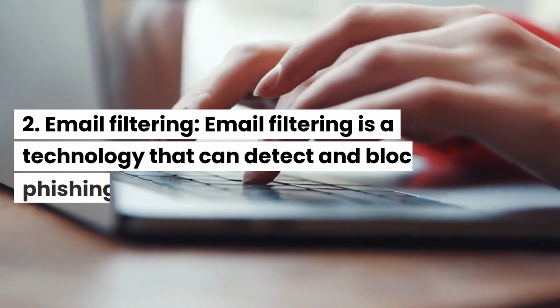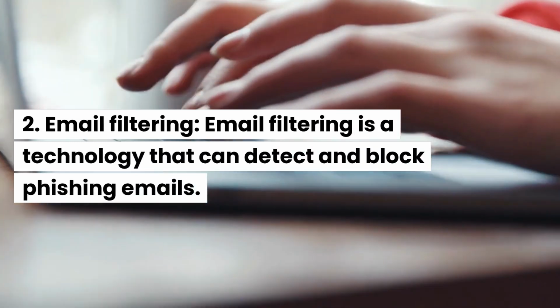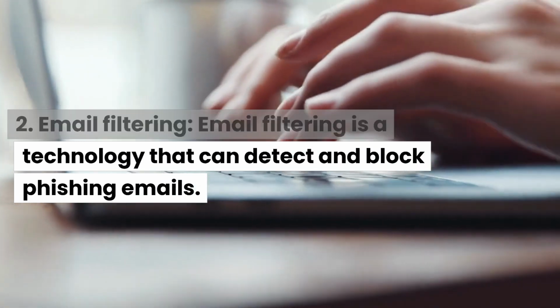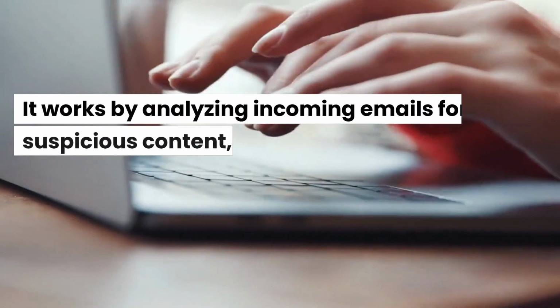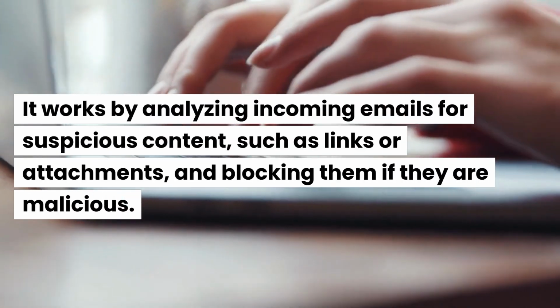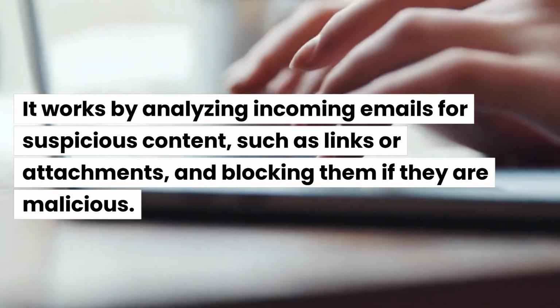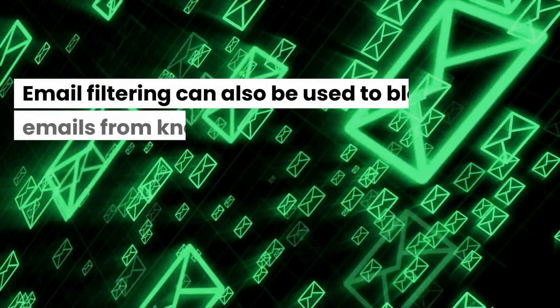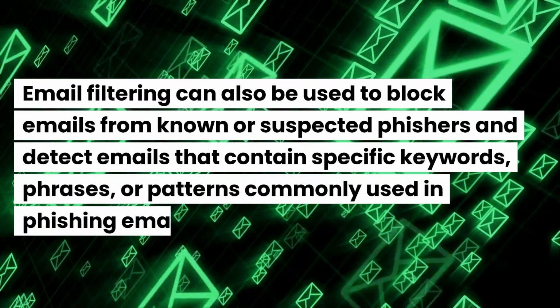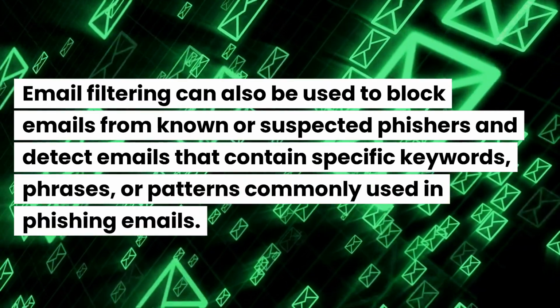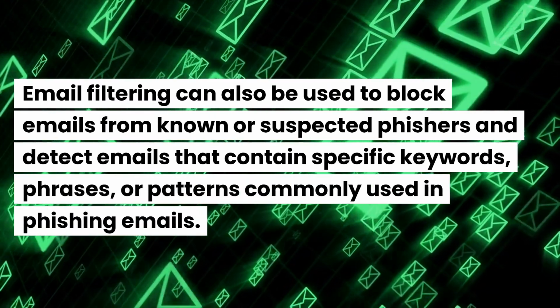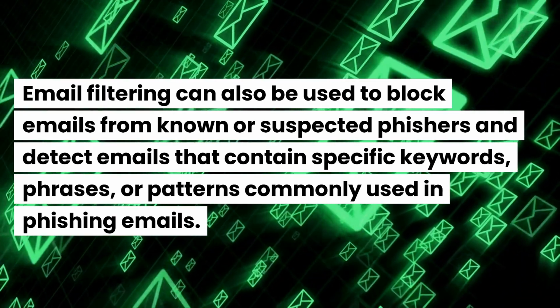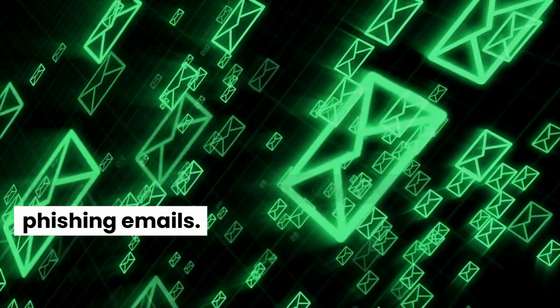2. Email filtering. Email filtering is a technology that can detect and block phishing emails. It works by analyzing incoming emails for suspicious content, such as links or attachments, and blocking them if they are malicious. Email filtering can also be used to block emails from known or suspected phishers and detect emails that contain specific keywords, phrases, or patterns commonly used in phishing emails.